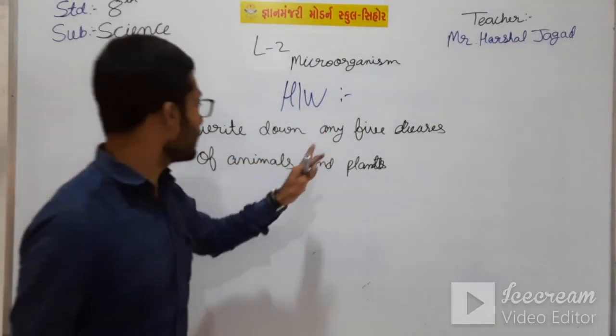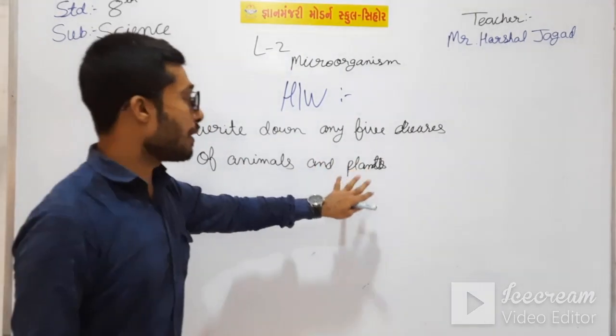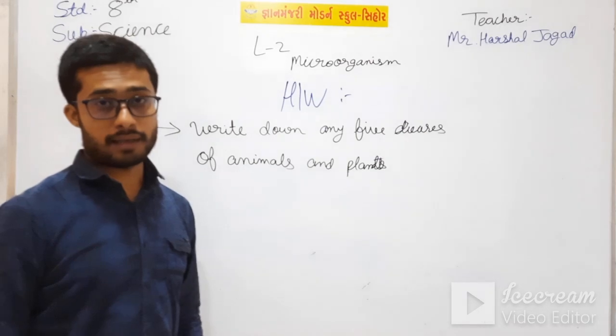Write down 5 diseases of animals and 5 diseases of plants which are caused by the harmful microorganisms.